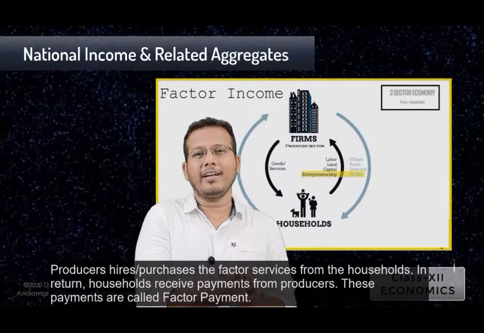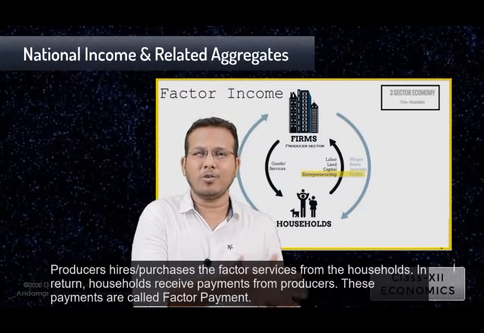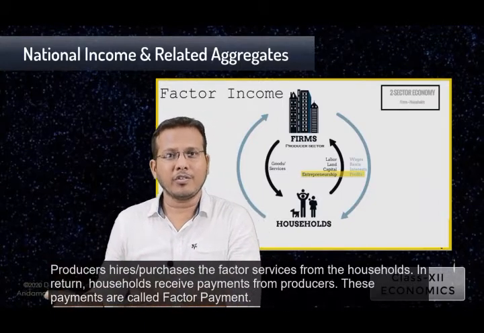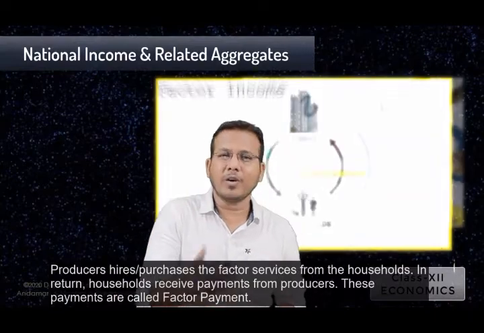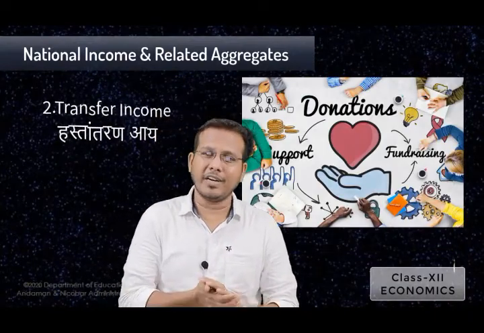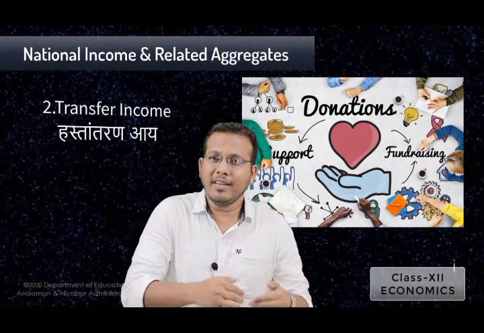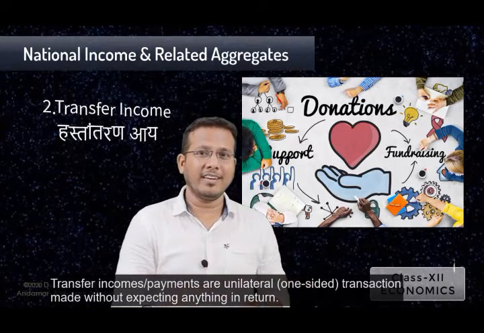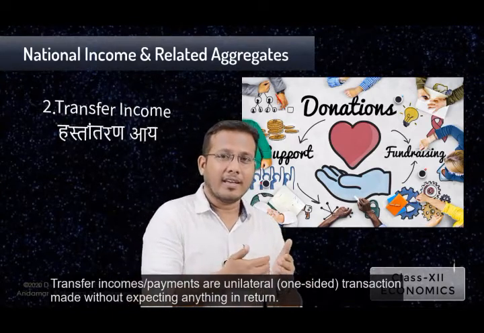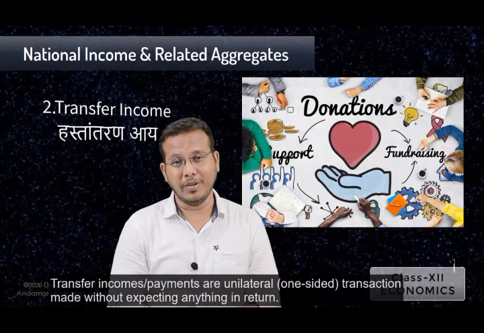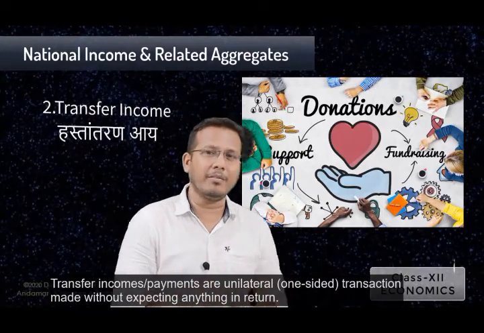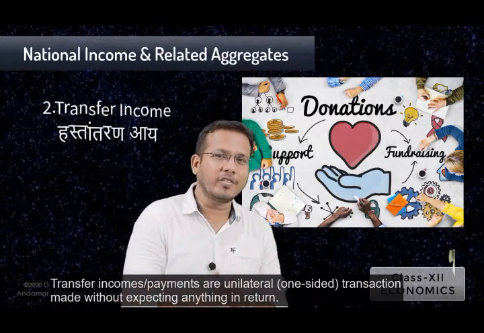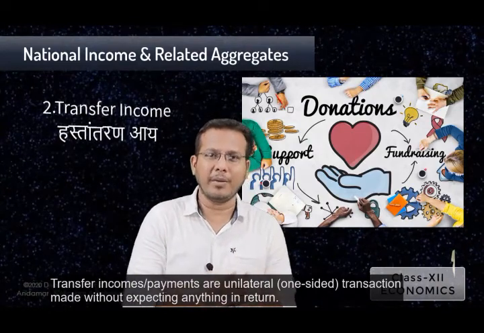When I am talking about the factor income, it is being viewed from the household sector. When I am talking about the factor payment, it is the payment made by the producer sector to all the factors of production. Now come to the next, transfer income. What do you mean by transfer income or transfer payment? These are the unilateral incomes received from someone or some country without expecting anything in return. That means we are making or receiving the payment, but in return we are not exchanging any kind of goods and services.